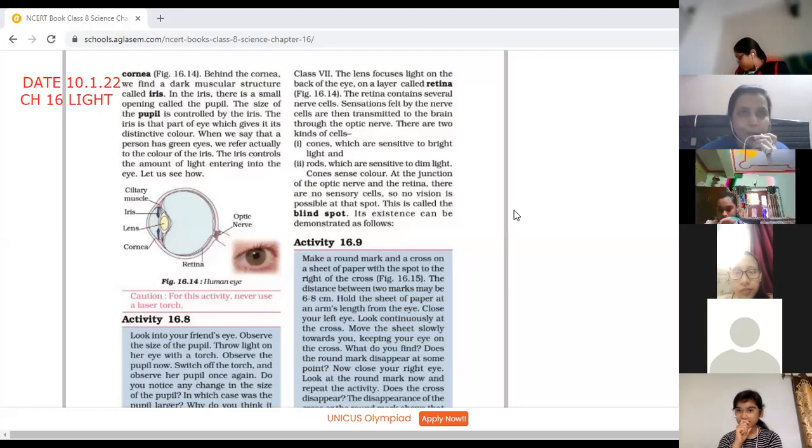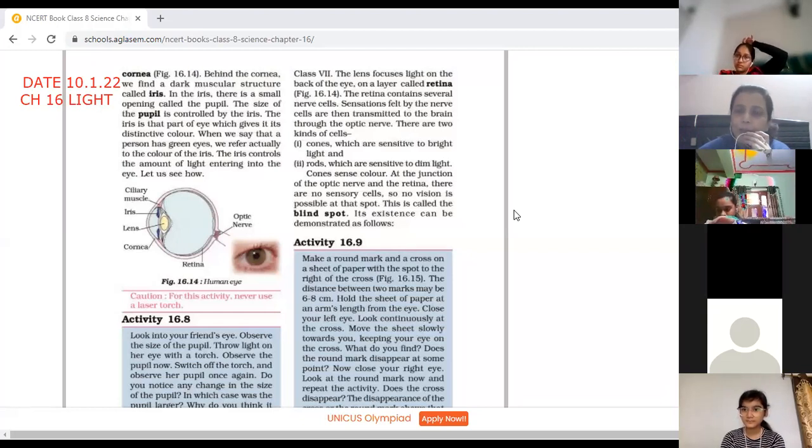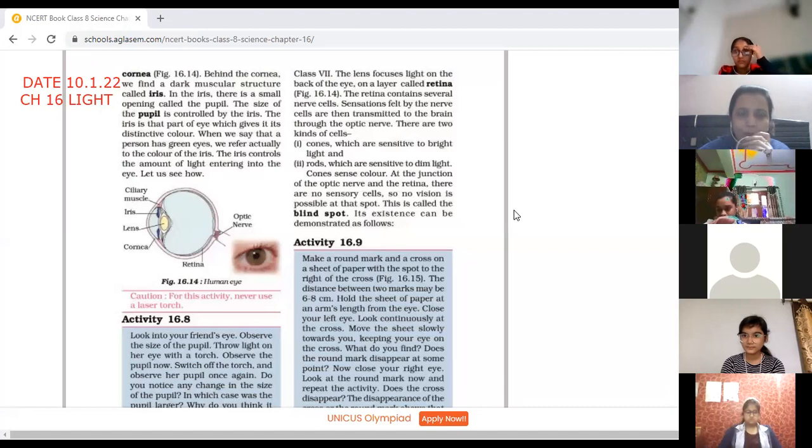Similarly, जब आप bright room से dark room में आते हो, जिस रूम में बिल्कुल अंधेरा है आपके पास, तो उस समय क्या होता है? Then what happens? You are not able to see for a while, but after that you can see yourself. So what happens? The size of the pupil is controlled by the iris. It itself expands or contracts. ये अपने आप ही जो iris है वो pupil को control करता है. It itself gets expanded and itself gets contracted. After that, the iris function we have done.